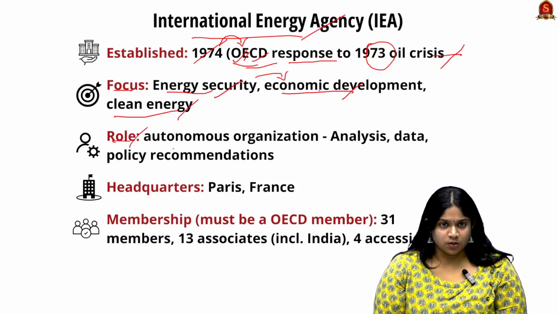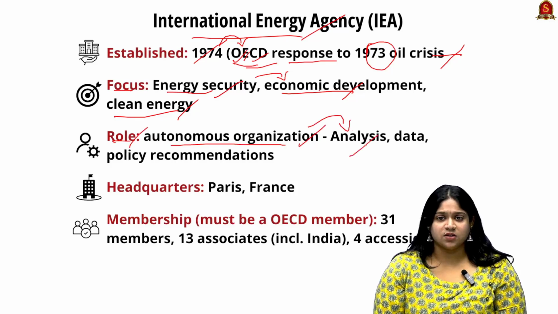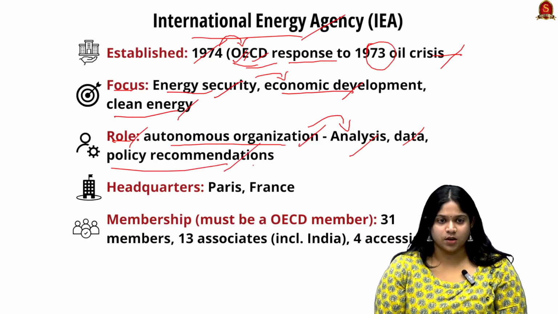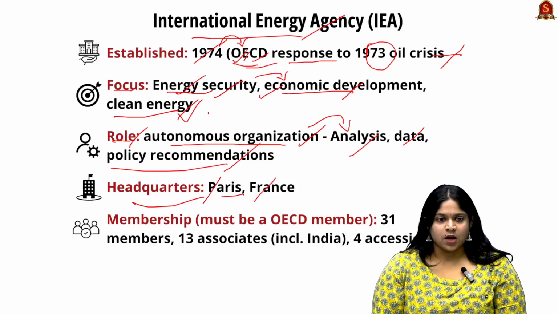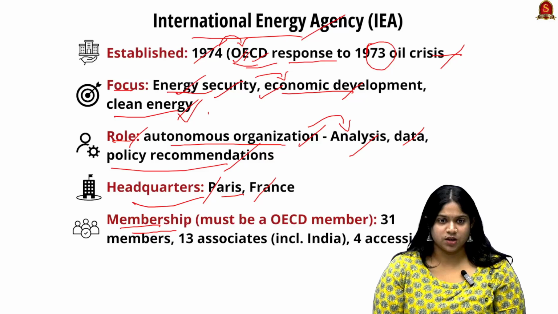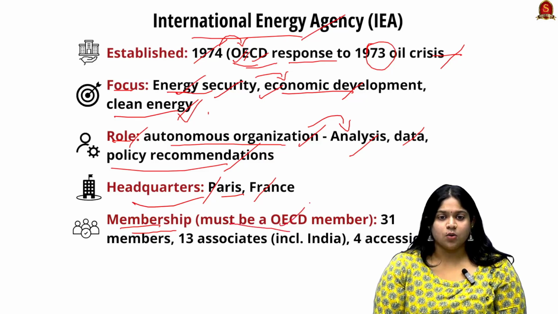Looking into their role, they are an autonomous organization which deals with analysis of data, data recognition and policy recommendations for the improvement of the energy sector, economic development, as well as increasing the clean energy sector. Their headquarters are in Paris, France. Looking into their membership, anyone joining the International Energy Agency must be an OECD member, that is the Organization for Economic Cooperation and Development.